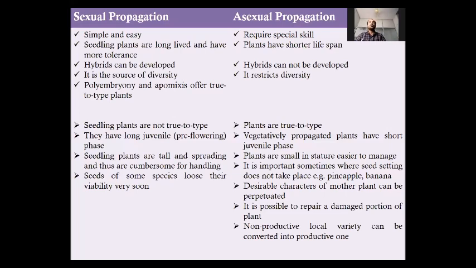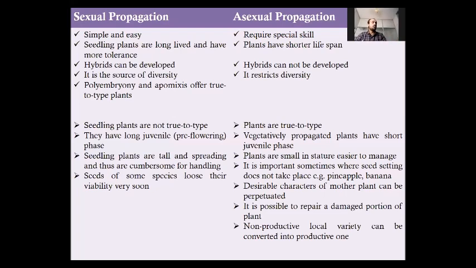Sometimes there are some species or plants whose seeds lose their viability very soon after extraction. For example, if you want to grow the seed of citrus or lychee, you have to grow the seed just after its extraction. You cannot grow it after some hours of extraction because the seeds lose their viability. So in that condition, seed propagation becomes a major limitation.